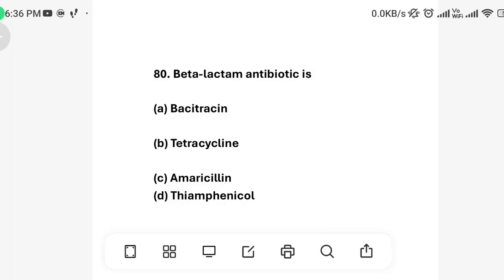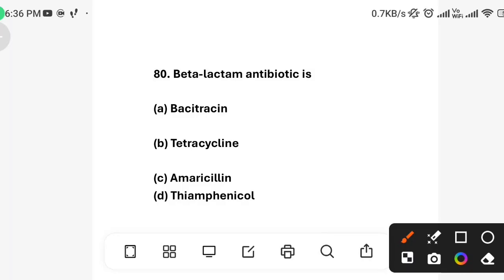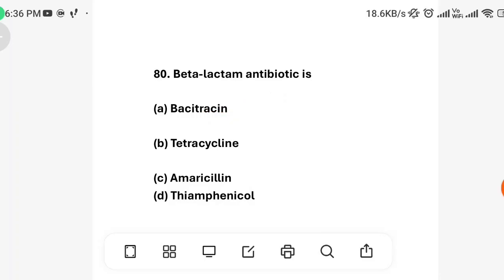And bacitracin is a polypeptide antibiotic, not a beta-lactam. Okay, and tetracycline is a broad spectrum antibiotic, but not a beta-lactam. And thiamphenicol is a chloramphenicol derivative, not a beta-lactam. Next question.